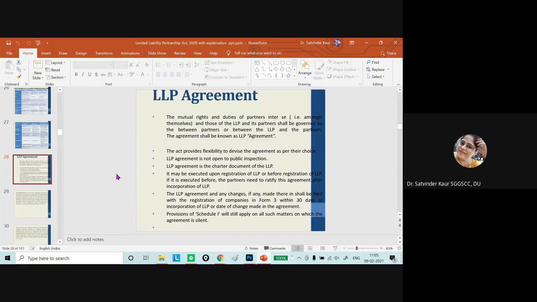The LLP agreement also talks about how it is going to work, what the charter of the company is, and how a particular situation is handled. All the details are given in this.